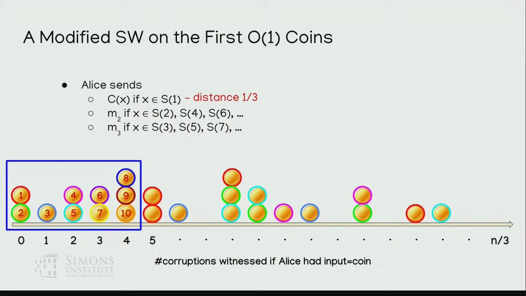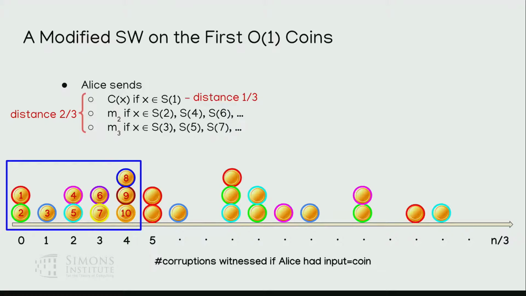If x is in one of the even sets, S2, S4, she's going to send a specific code word M2. And if it's in one of the odd number sets besides S1, she's going to send a third code word M3. What we'll need is these different sets of code words to have distance 2/3 between any pair of them. So if a code word is in S1 versus S2, they should be 2/3 apart and so on.